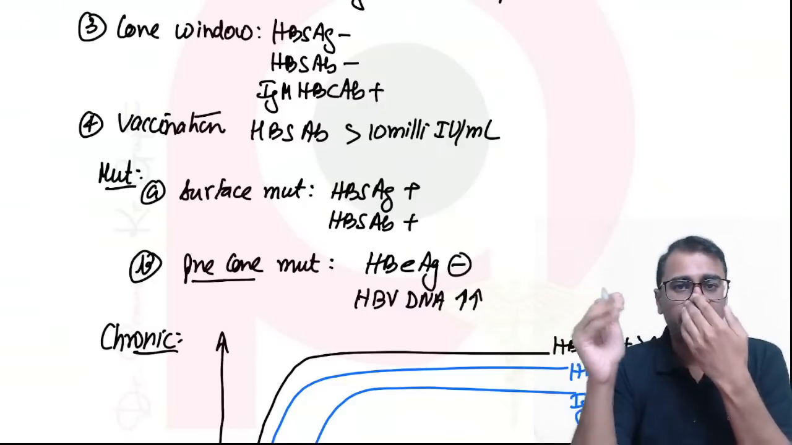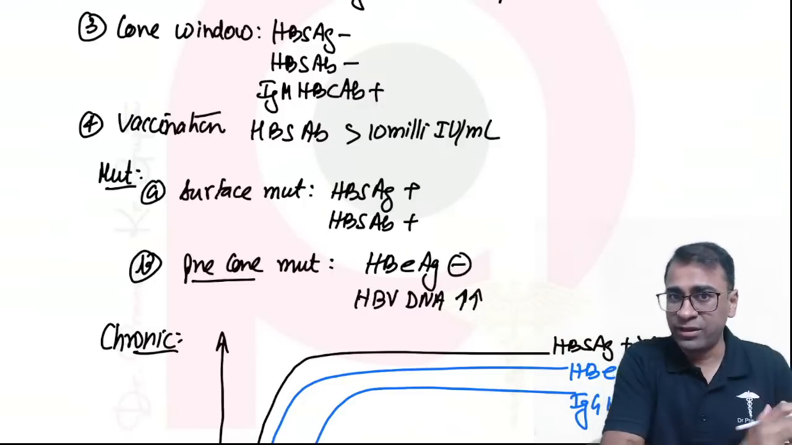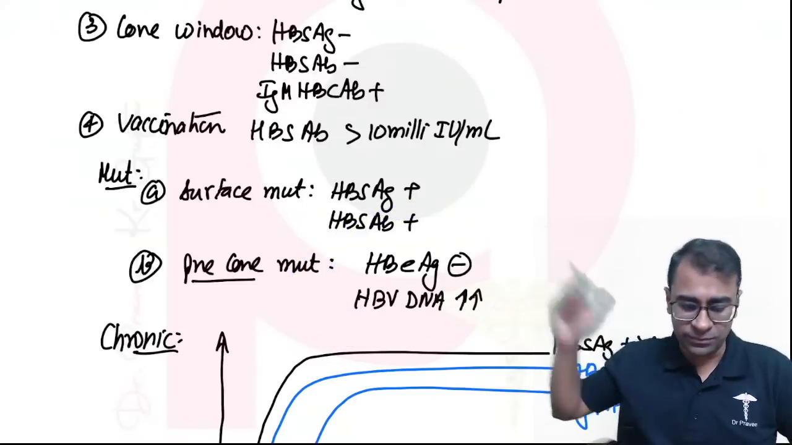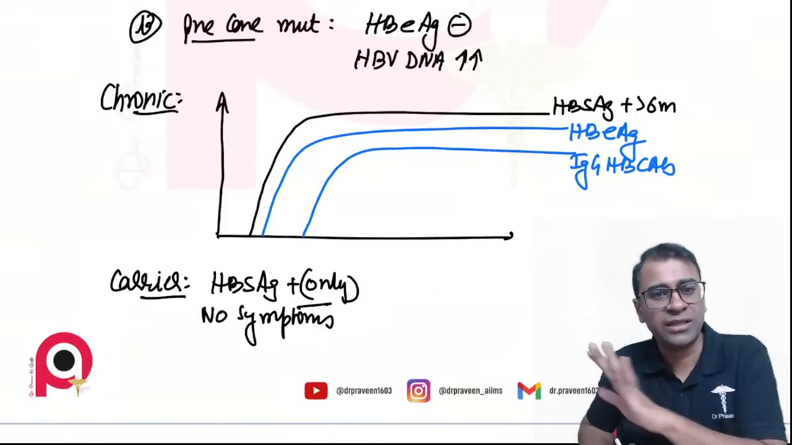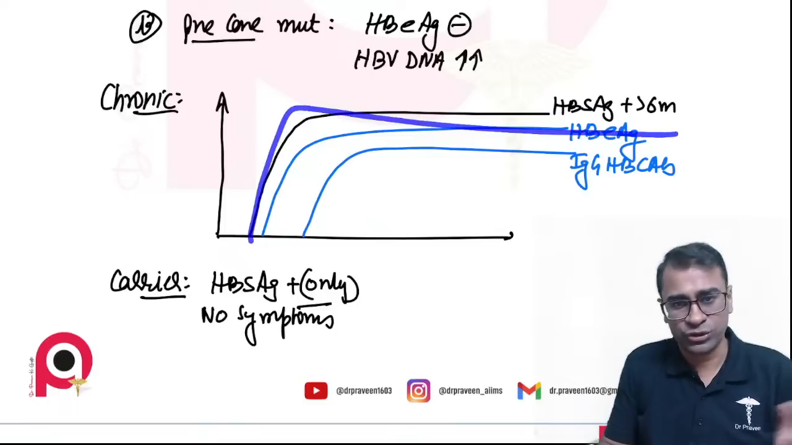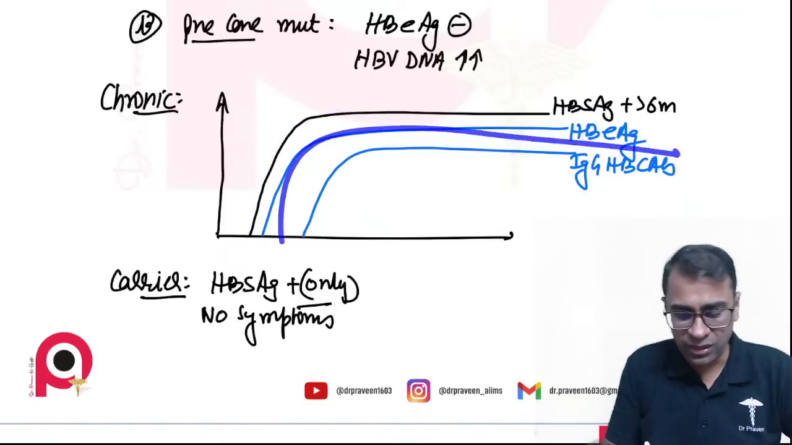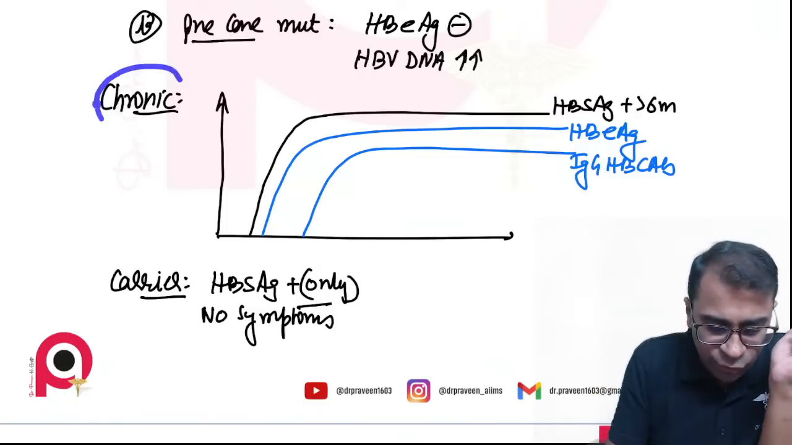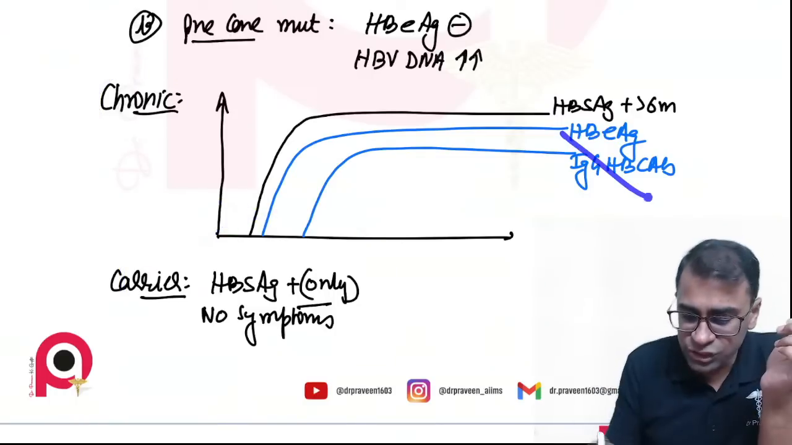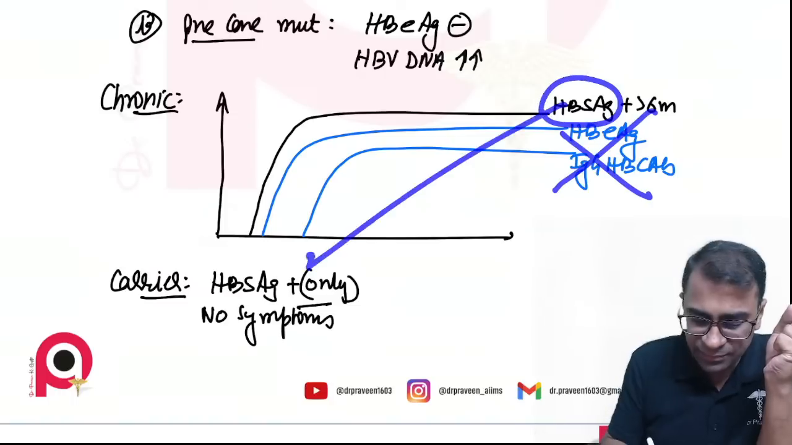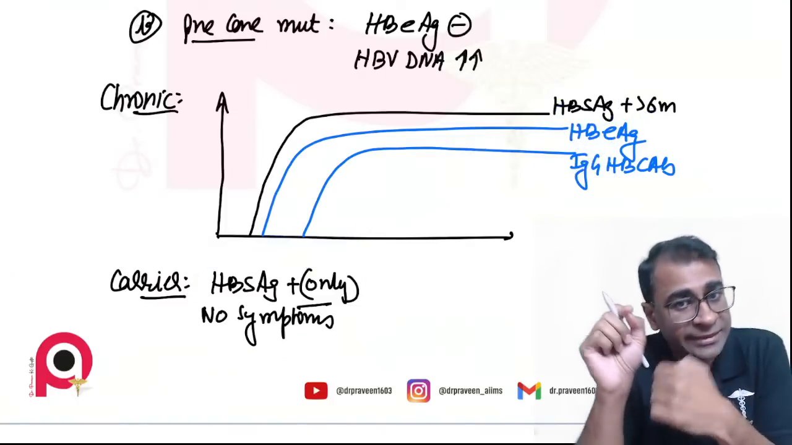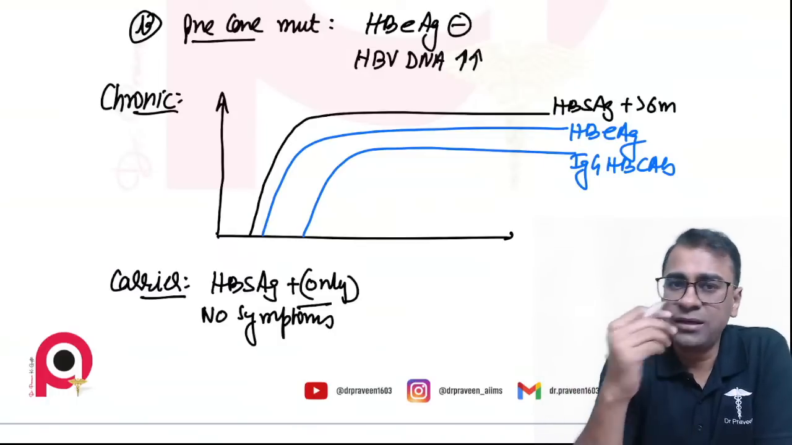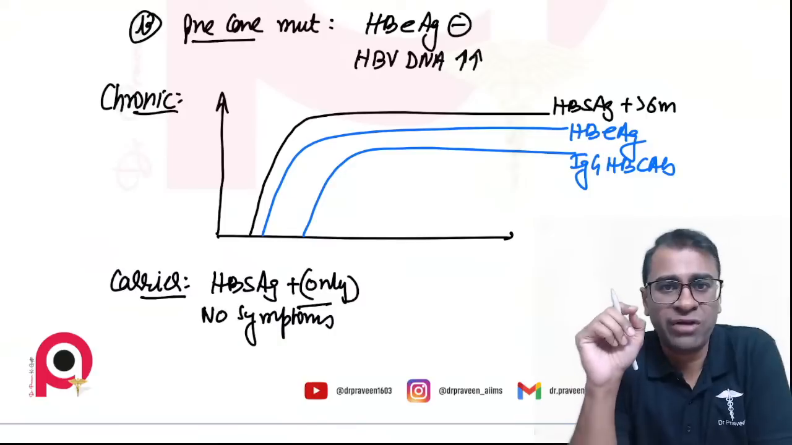Mutation. If a patient has S antigen and S antibody both positive, we use the word surface mutation. Whereas if a patient has E antigen negative, still has very high infectivity, we use the word pre-core mutation. In case of chronic infection, nothing is negative: S antigen positive, E antigen positive, IgG positive. Everything is positive. However, to differentiate chronic from carrier, in carrier these should not be positive. If a patient has S antigen positive only without a symptom, then only you call the patient carrier state. It's a very important question asked in INICET on serology of hepatitis.